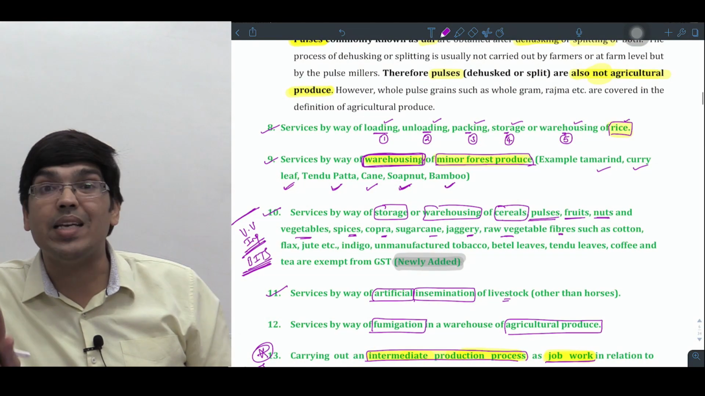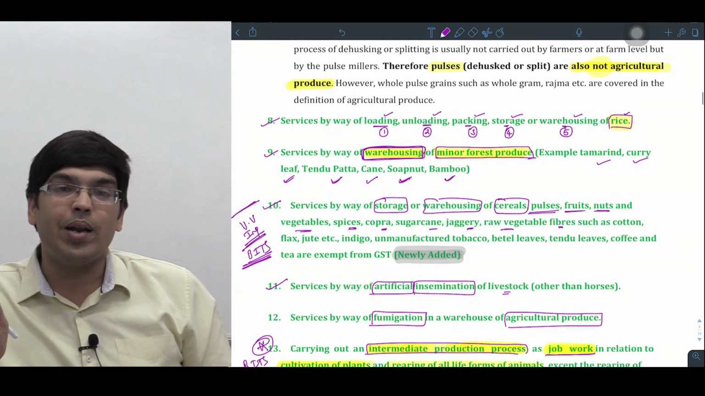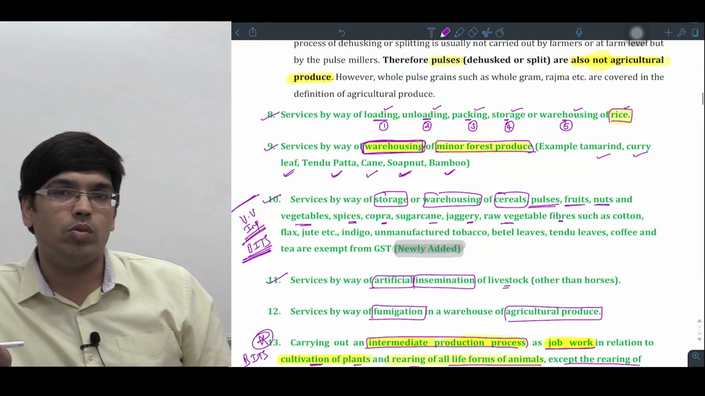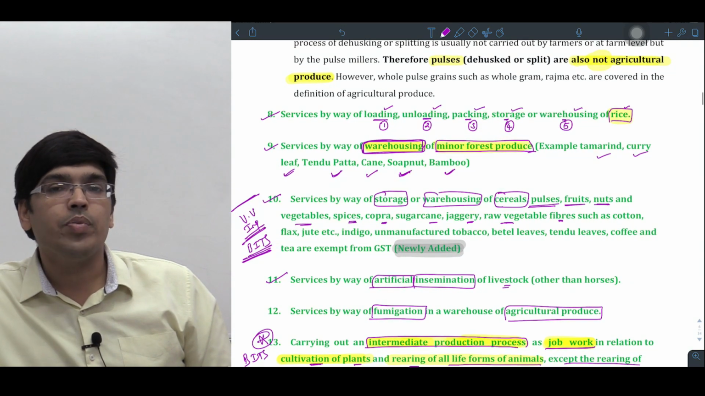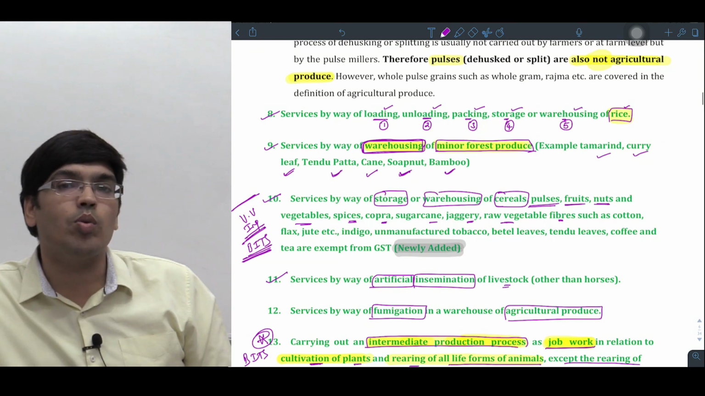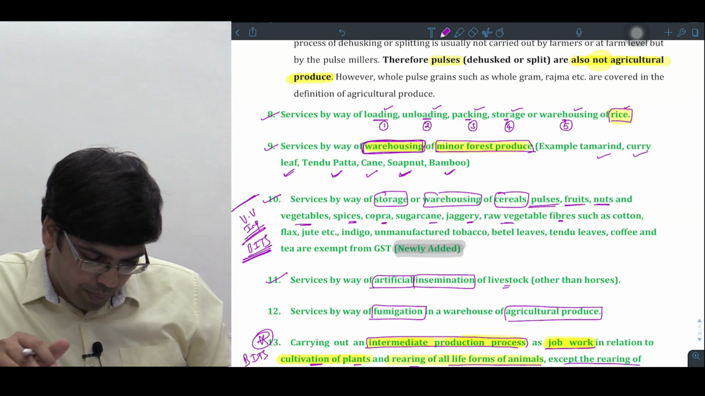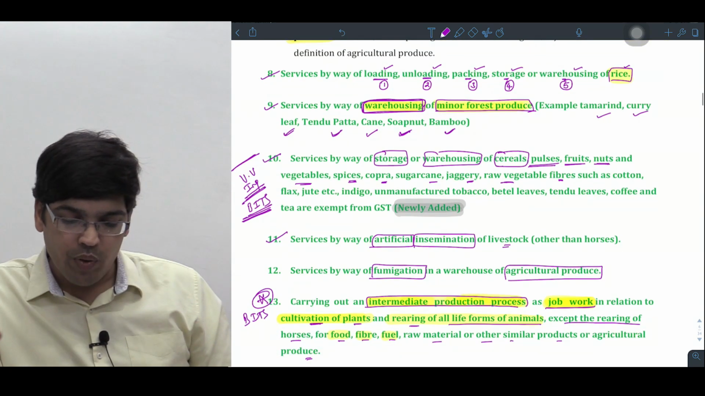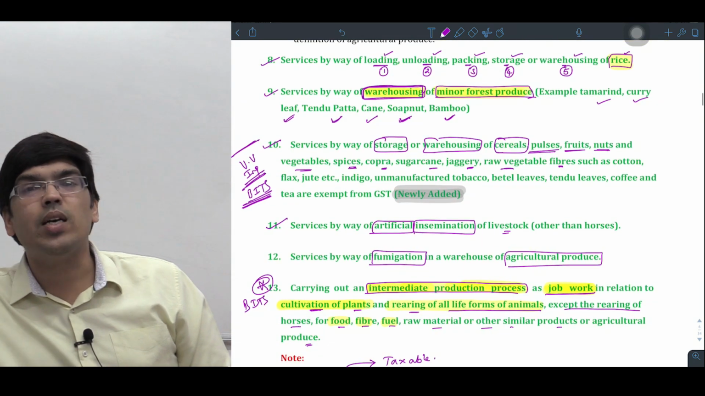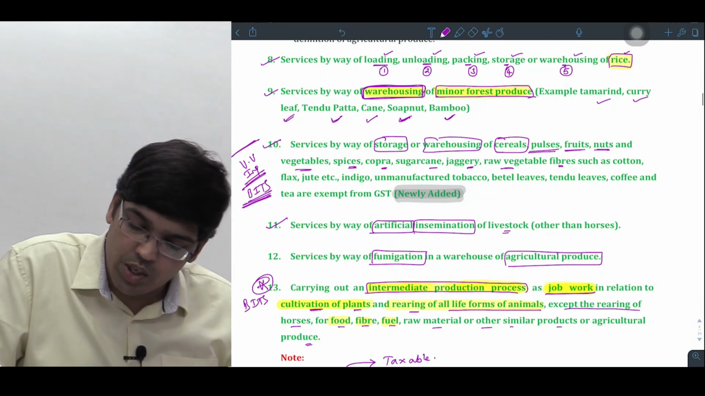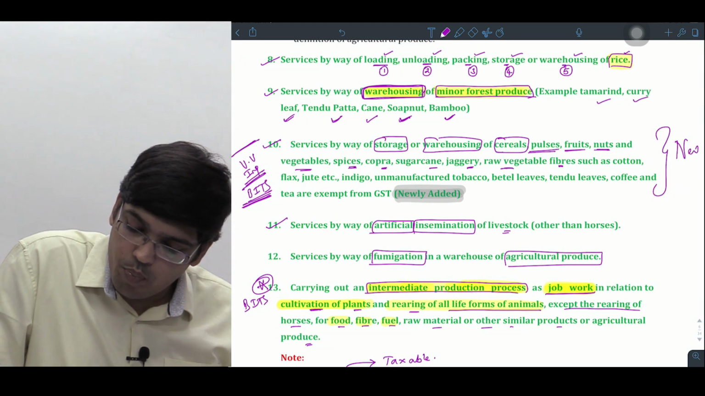It is about rice. Keyword is rice. Point number 9 is minor produce. Which produce? Forest produce. So minor forest produce is also taken as what sir? Exempt if the services in relation to what sir? Warehousing of that minor produce. Point number 10 is very important sir. Warehousing of certain items is taken as what sir? Exempt from GST. This is a very new point.